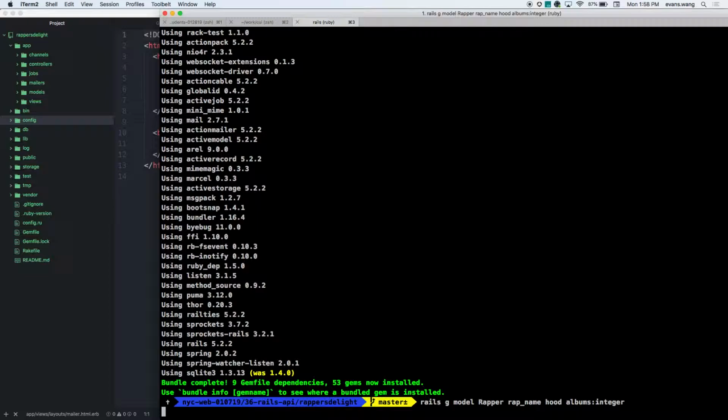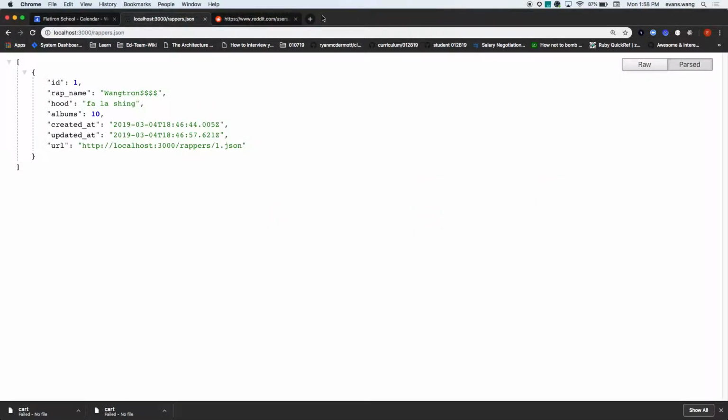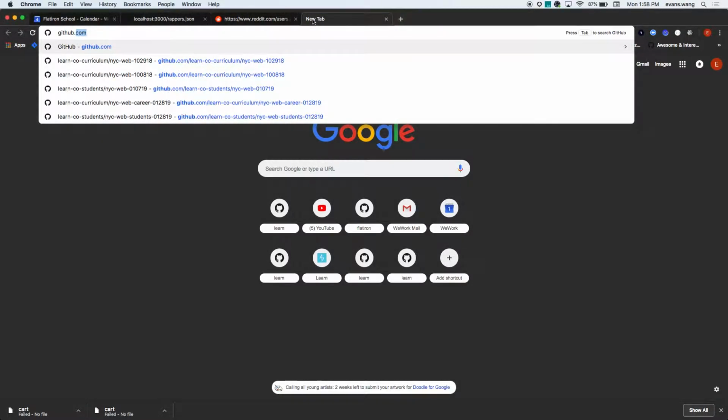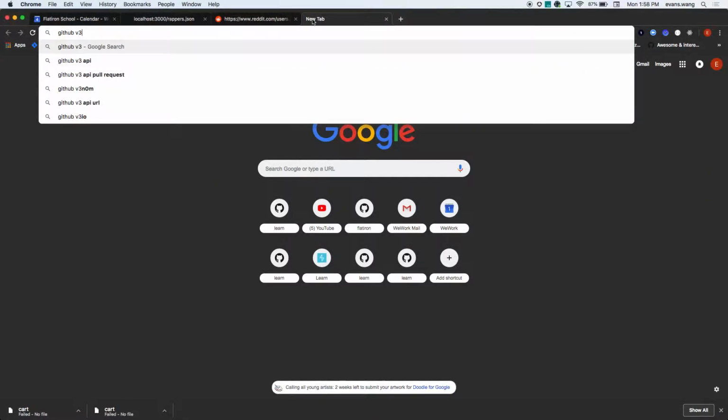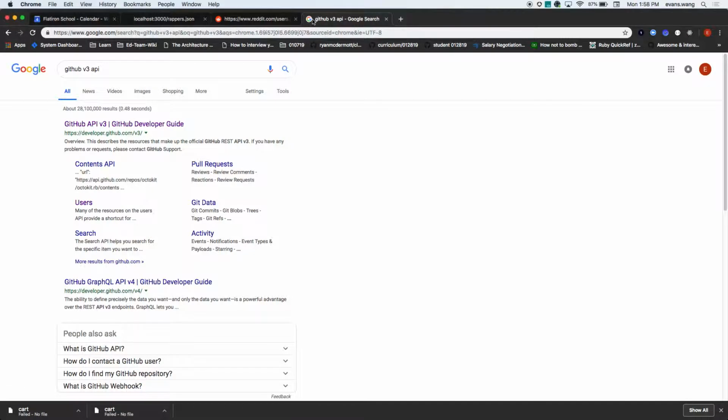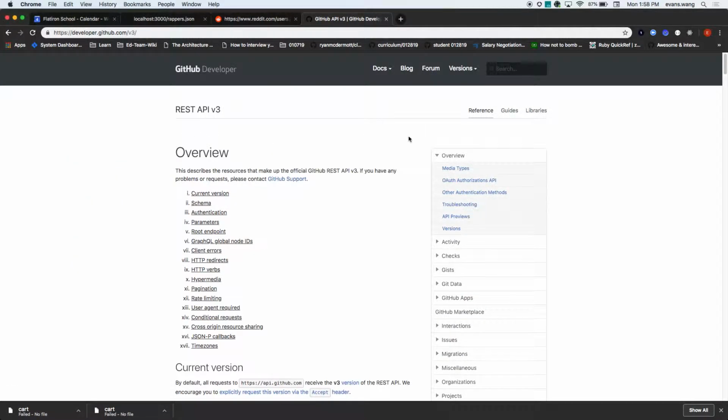Okay, while that's loading, the idea here that I want to explain while that's running, hopefully it will, because sometimes it'll just freeze for no reason, is, let's try GitHub v3 API. Cool. That worked. Good.